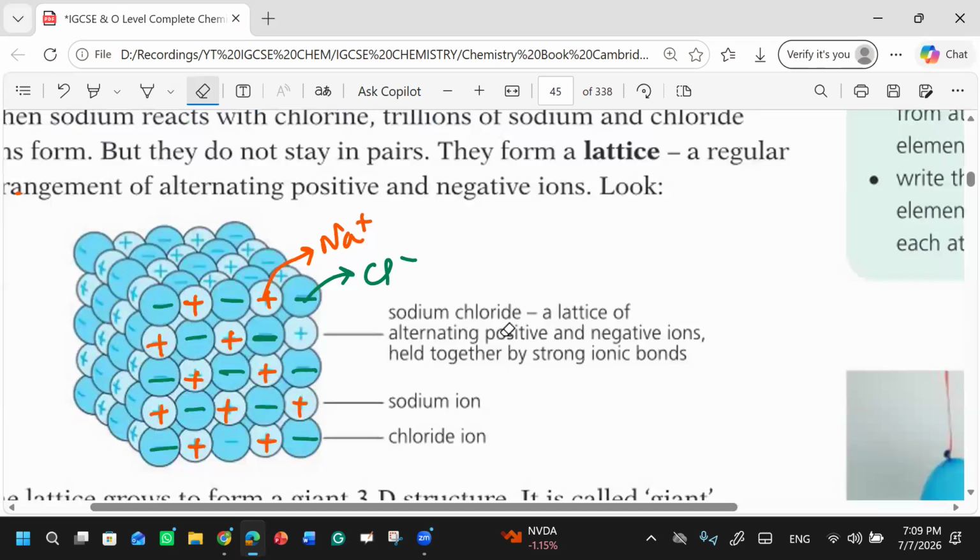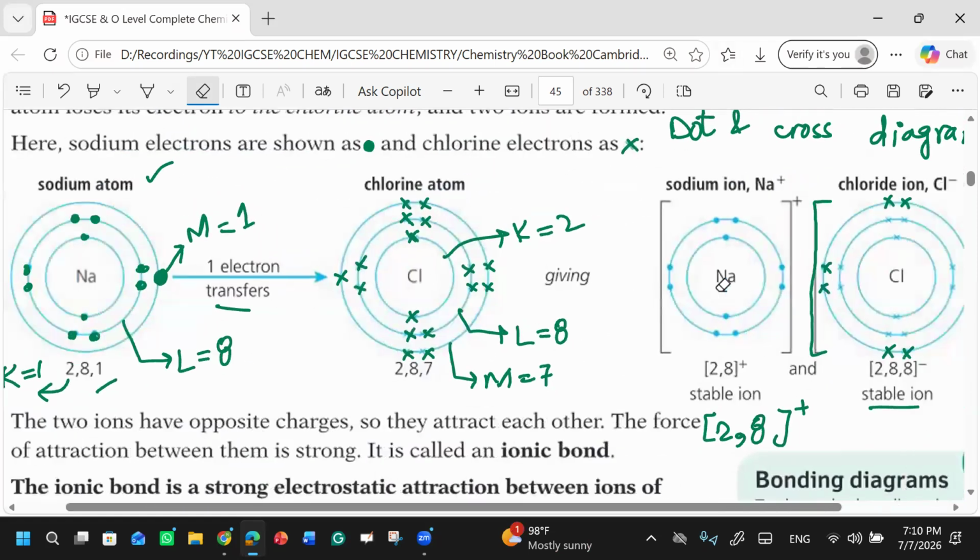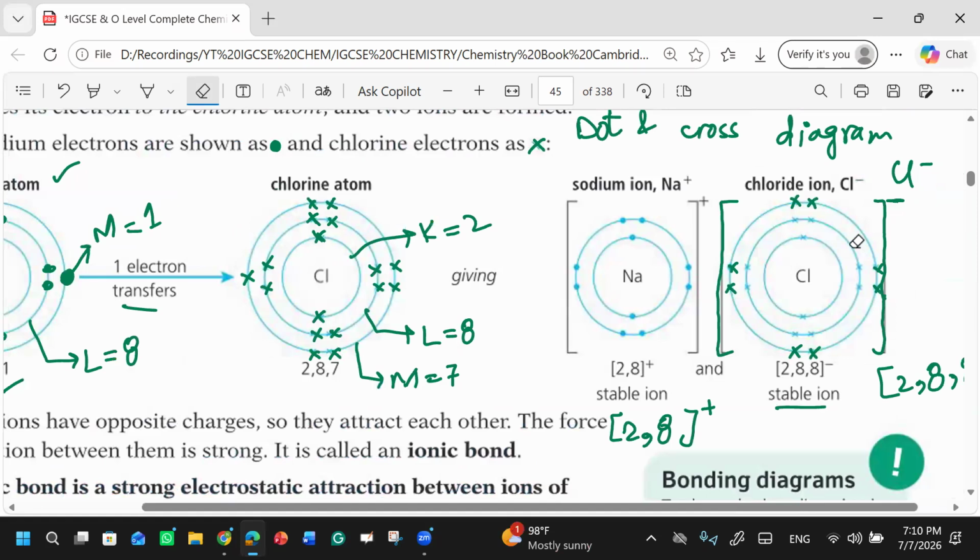How is chloride formed? Is it by gaining the electron or by losing the electron? I'm not talking about sodium. How is the chloride ion formed? By gaining an electron. Sodium loses, so chlorine has gained one electron. So when one electron is added, there will be electron repulsion, and due to this repulsion, the size will increase.